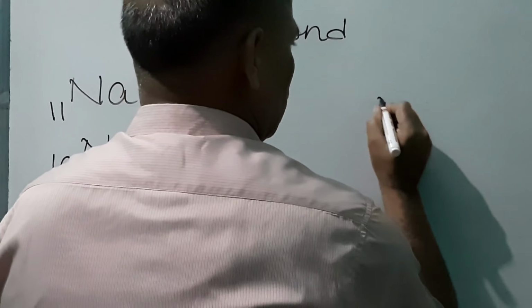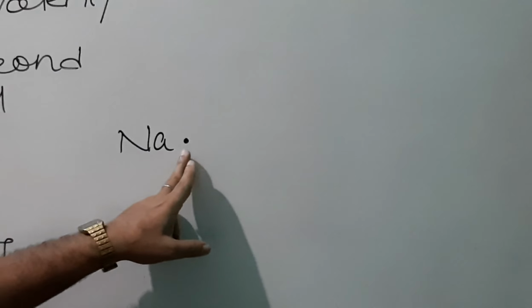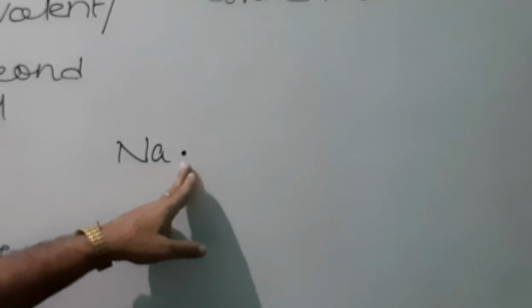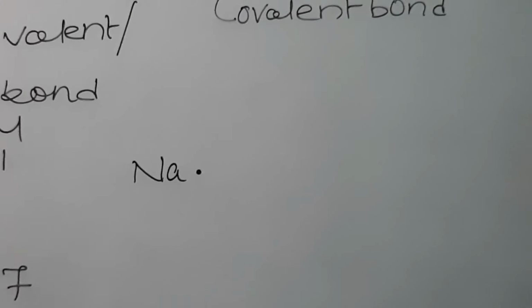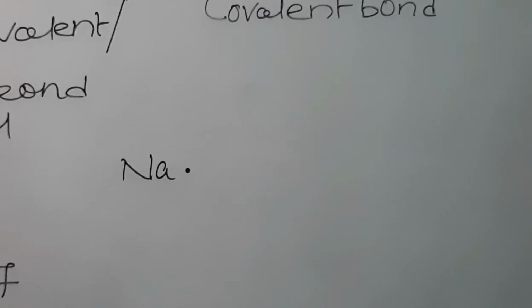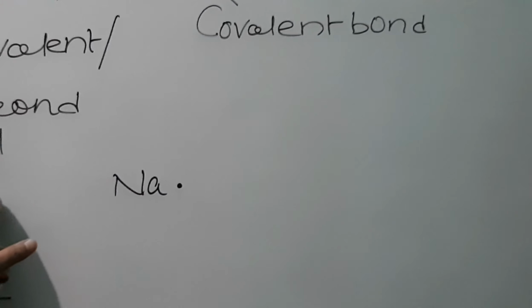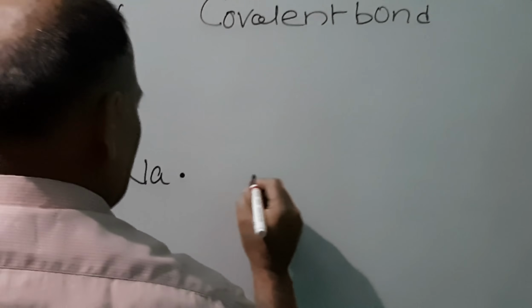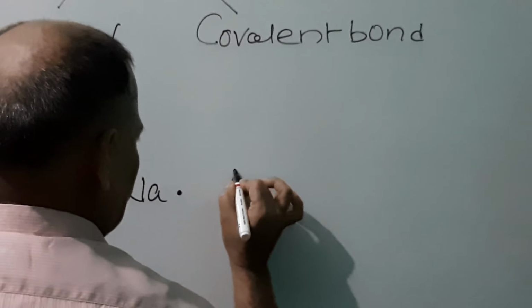Now sodium has one electron in its valence shell. This is called Lewis dot. The valence electron is represented either by a dot or by a cross, that is called Lewis dot. Sodium has one electron in its valence shell, represented by a dot, and chlorine has how many electrons? 7.